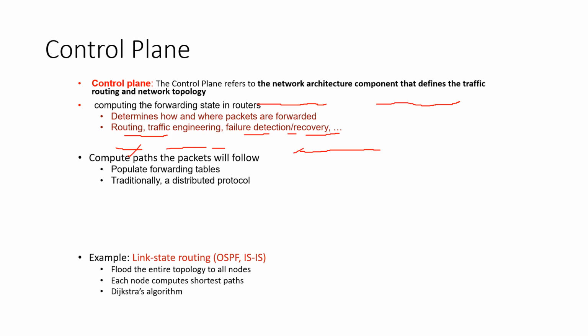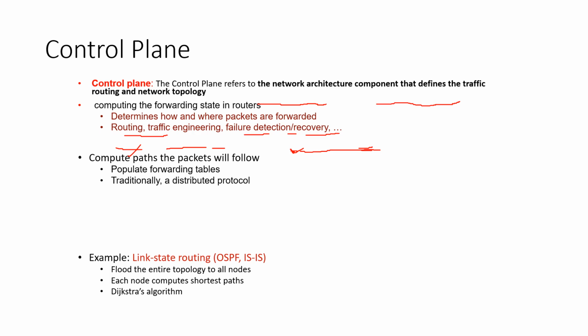Failure detection and recovery means if some of the links fail, then the packet has to take another path. So the failure of a path, its reason, and its solution, how to recover from this fault, are all performed by the control plane.